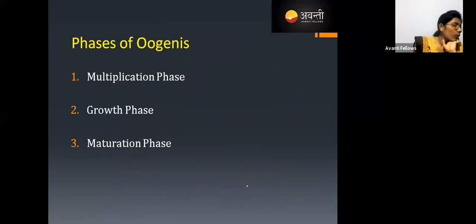Next, the phases of oogenesis. What are all the phases of oogenesis? Before going to that, just tell me, what are the 2 steps in spermatogenesis?